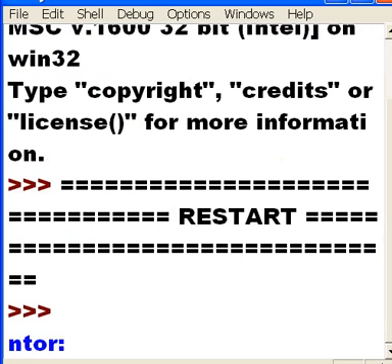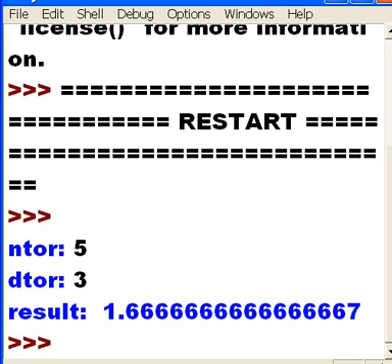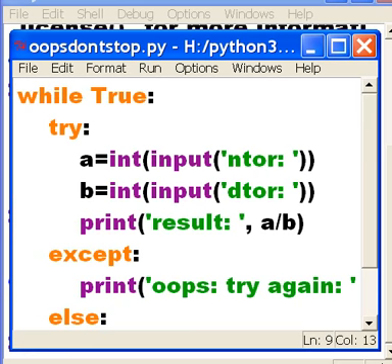It's a good name. So it asked me, key in the numerator, 5. Key in the denominator, 3. No mistake here. Program should end. And it does. 1.6666, etc., etc. That's fine so far. Now, let's do this again.